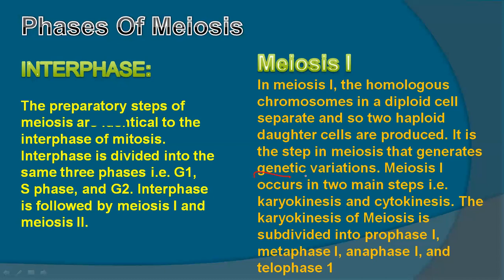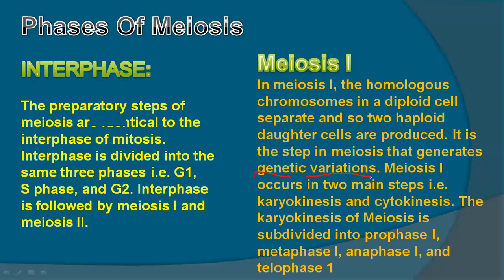This is a very important term because it will help you in the next classes also. You must remember what genetic variation is, because how you are different from your parents is actually genetic variation.